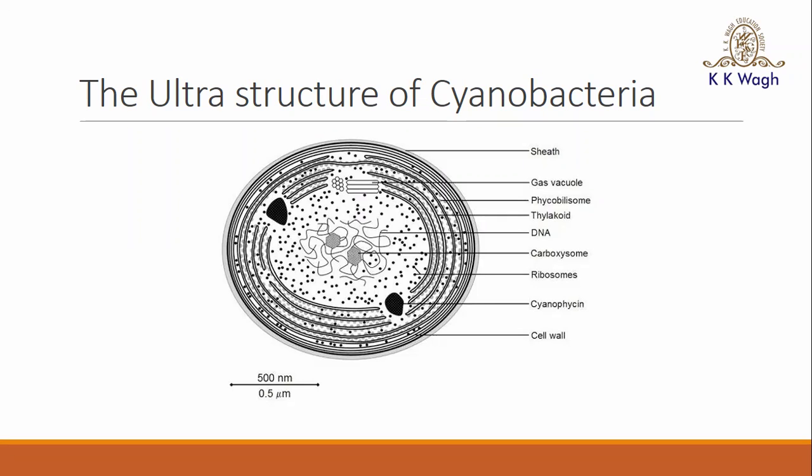Then here you can see this is the cyanophycin. What is the character of this granule? They are nitrogen-rich structures, and they are made up of arginine and aspartic acid. Next is the genetic material, that is the naked DNA. Here you can see the naked DNA is present. Then the plasmids are also present in the cyanobacteria. So this is the ultrastructure of the cyanobacteria.